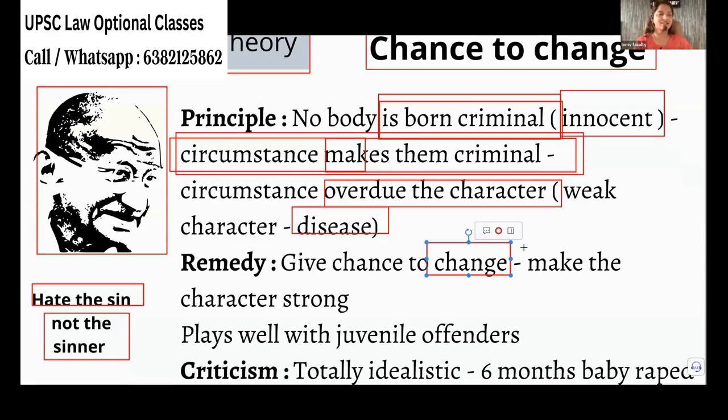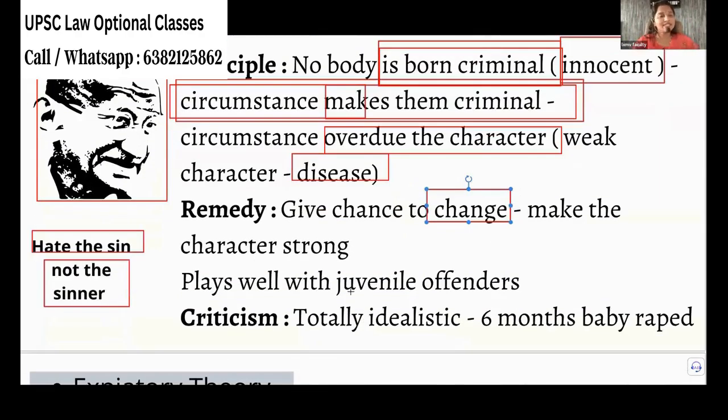But in reality, whether this reformation works or not, I have no idea. The theory says you have to give a chance, and it plays well with juvenile offenders.